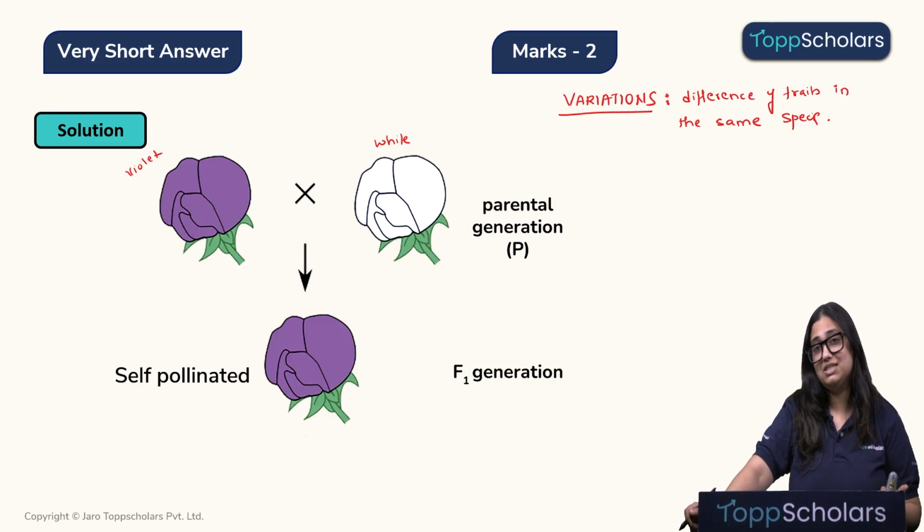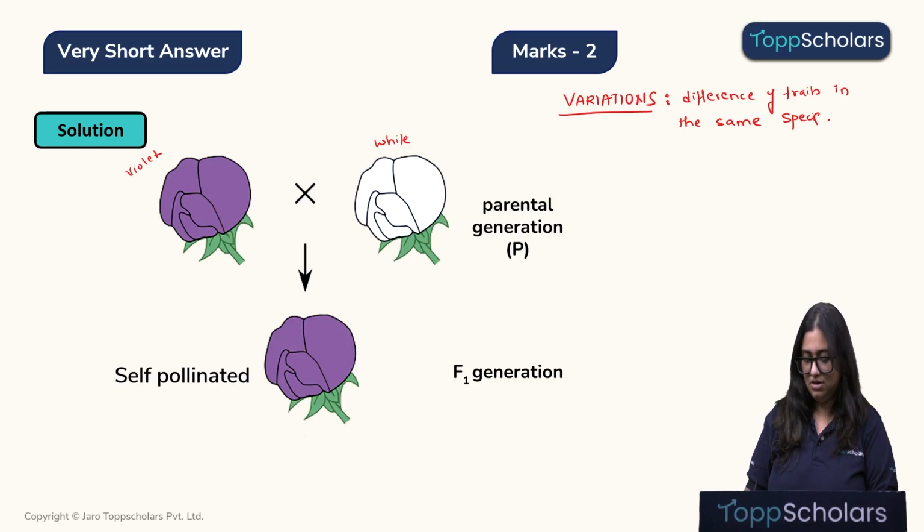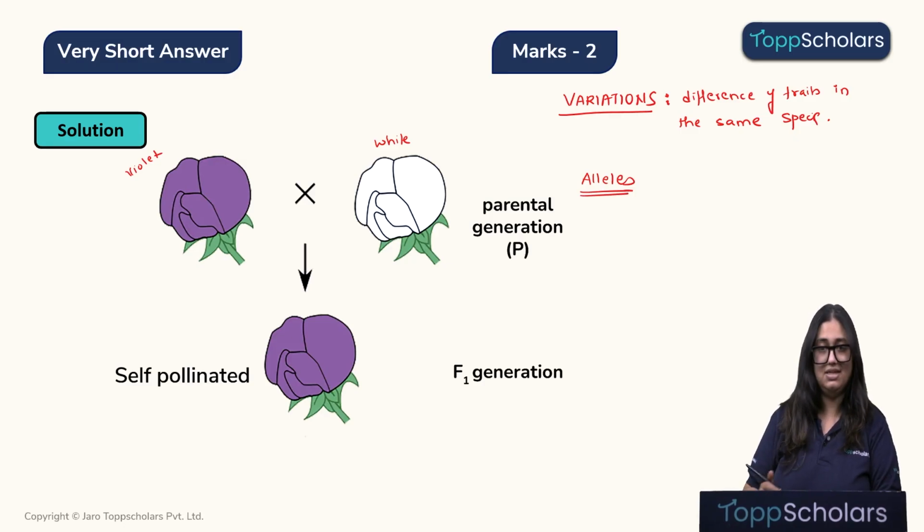So you all belong to the same species, but none of you look identical. And that is because of variations. Now coming to the second question, what gives rise to variations? Children, variation arises because of different alleles, right? Like for example, let's take this case.